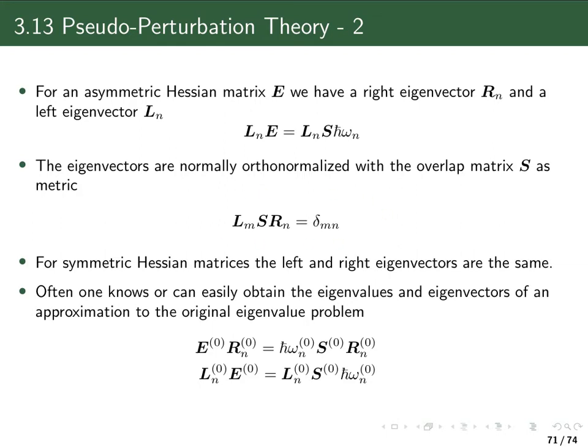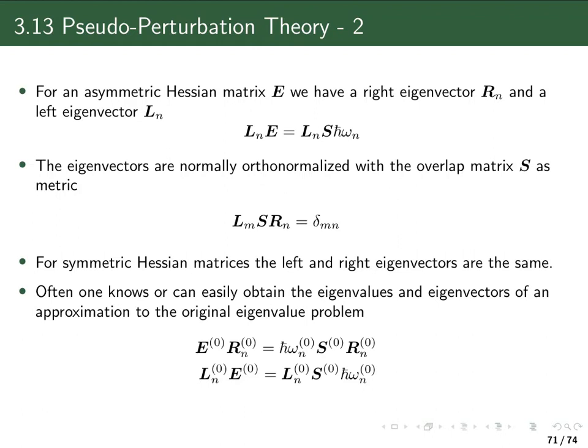uses this orthonormalization condition. Now, in this lecture, we want to look at a situation where we have our generalized eigenvalue problem, but for some reason or another, we do not wish to solve this generalized eigenvalue problem itself. Probably because it's too time consuming, too expensive, too difficult to solve.